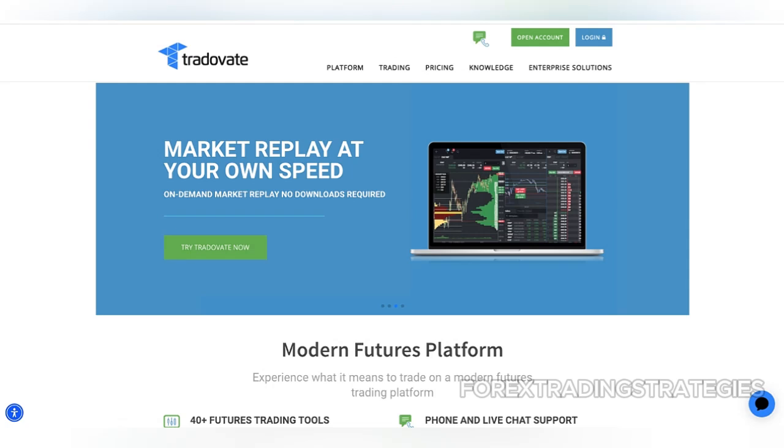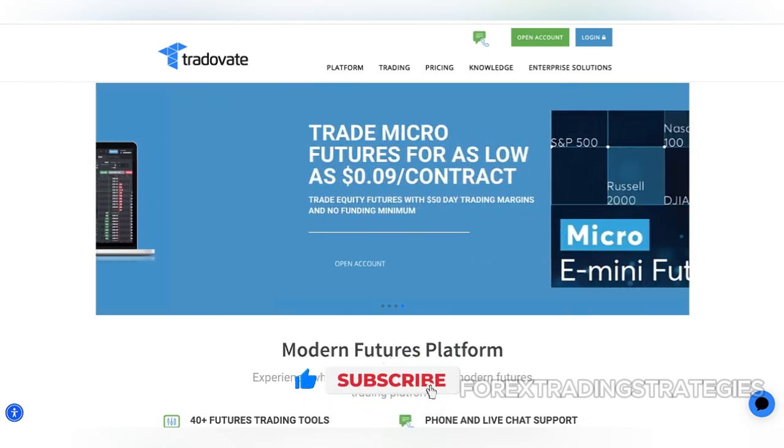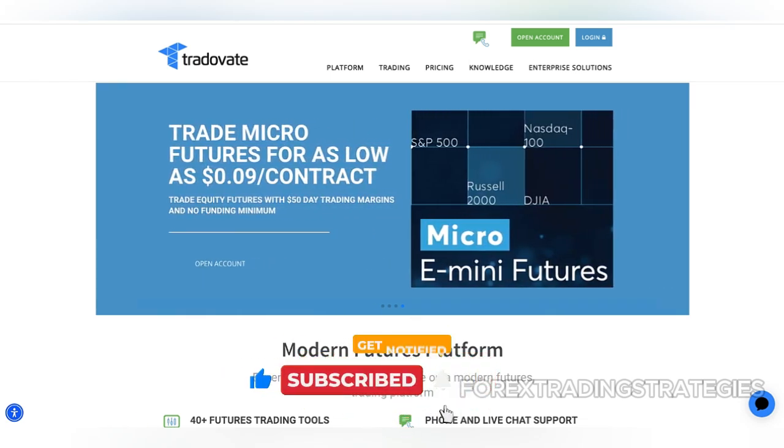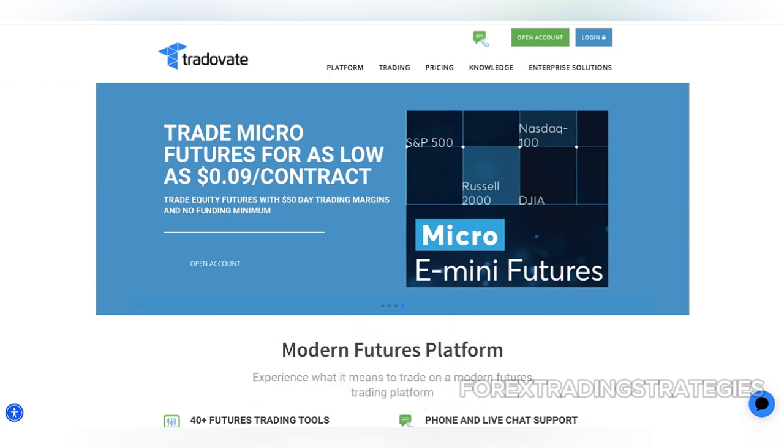Can you trade Forex on Tradovate? Tradovate, a renowned online trading platform, offers a unique approach to Forex trading. Unlike traditional spot Forex brokers, Tradovate specializes in futures contracts, including currency futures. These futures contracts are traded on regulated exchanges like the CME Group, providing a more transparent and secure environment compared to over-the-counter (OTC) Forex markets.